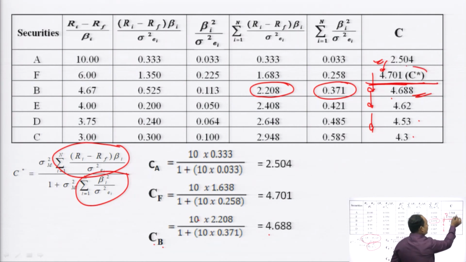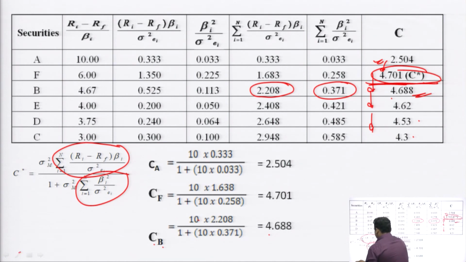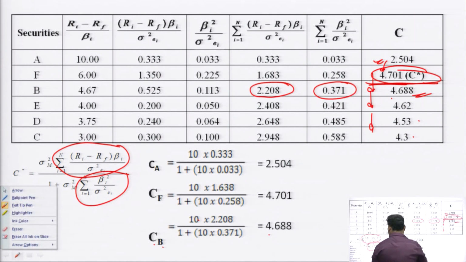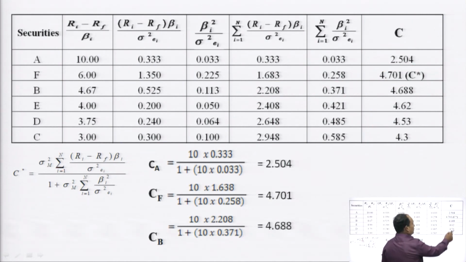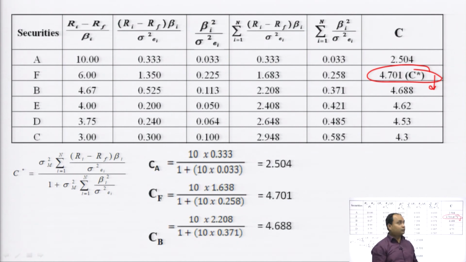So, this is called as the cutoff point. Hence, C will be taken as 4.701.